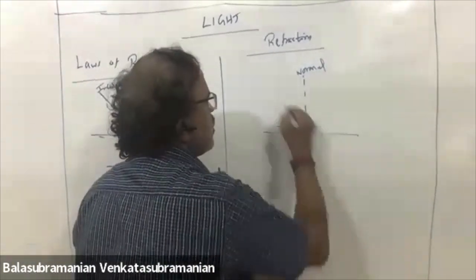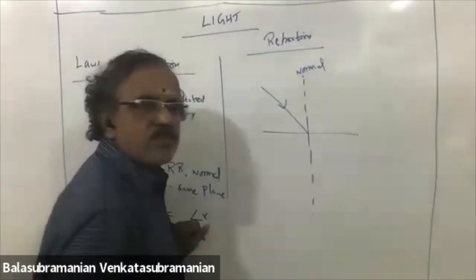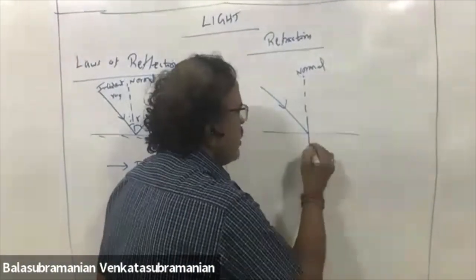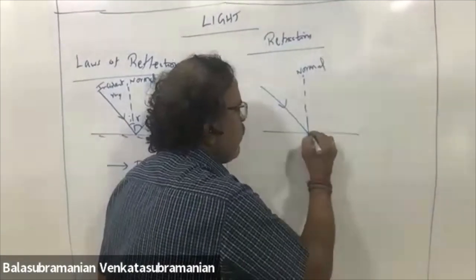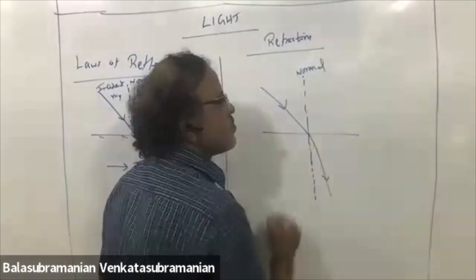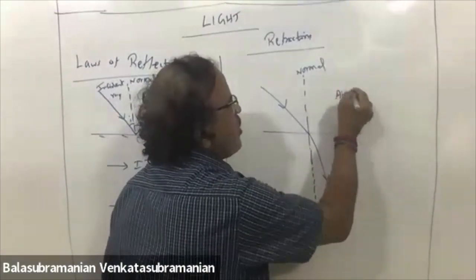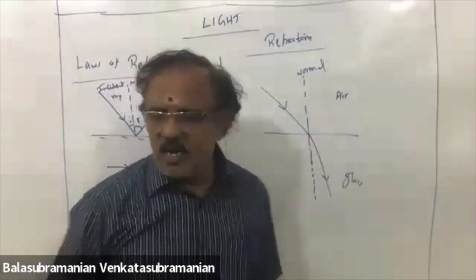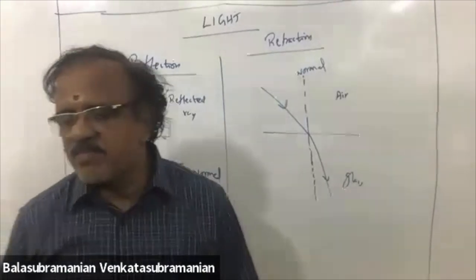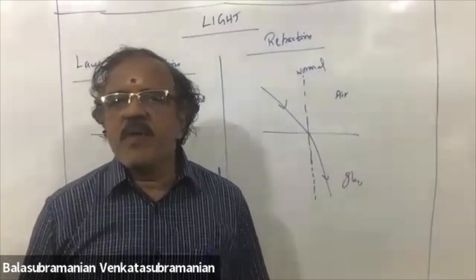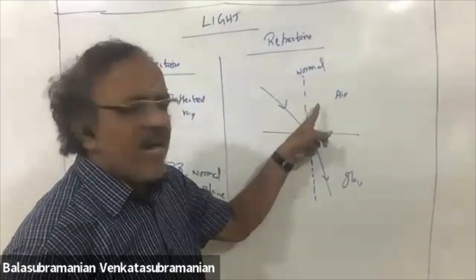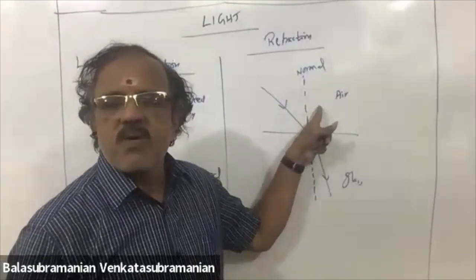As usual, incident ray. This is called refracted ray. This is air medium, this is glass medium. Air medium means air or vacuum, anything you can say.